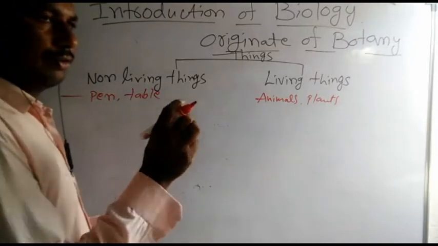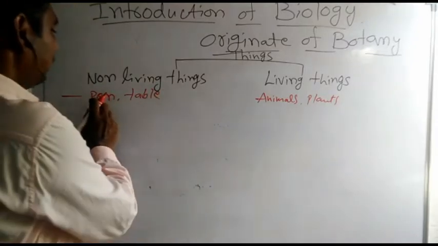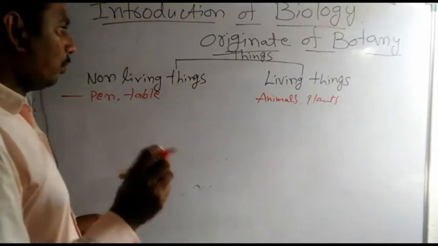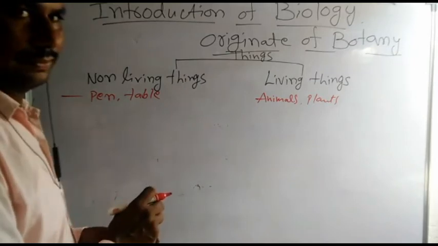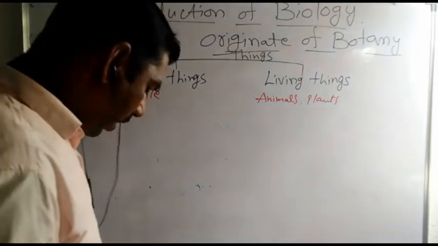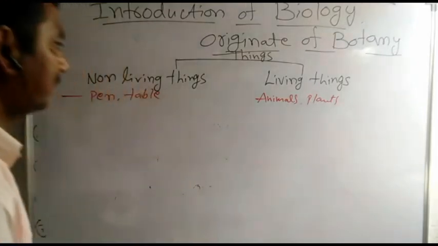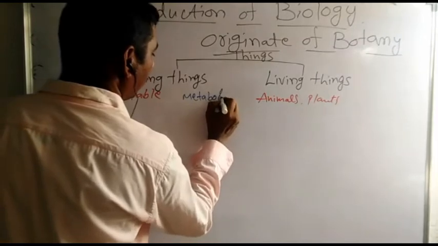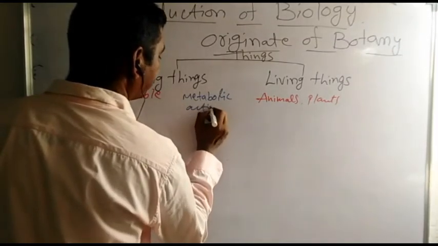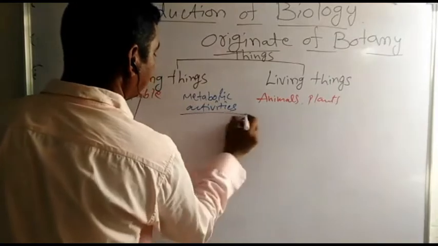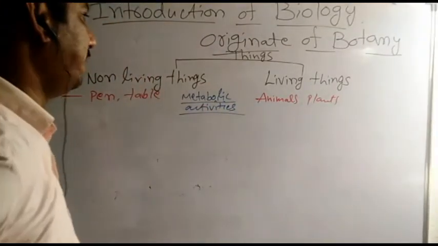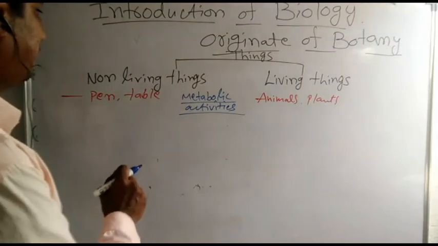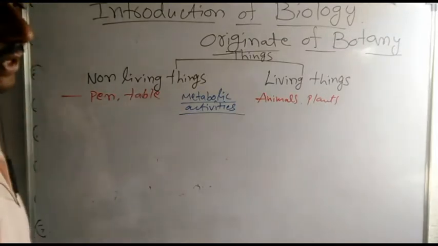If you observe your surrounding area, commonly these two types of things are present. Why are these things classified into two types? Because of the basis upon the metabolic activities. On the basis of metabolic activities, the organisms or things are classified into two categories: non-living things and living things.